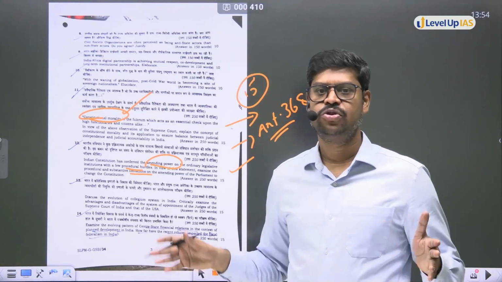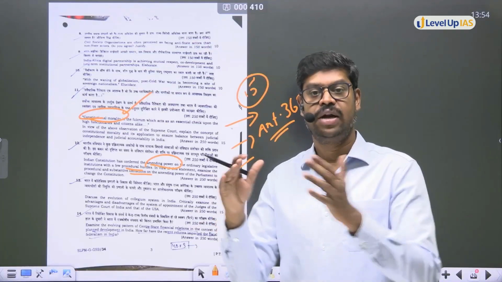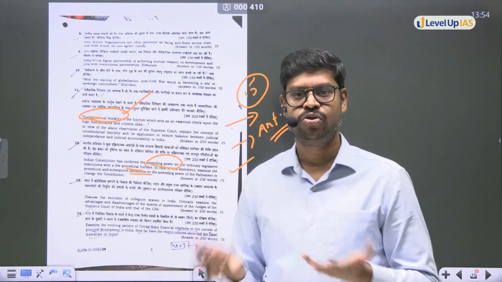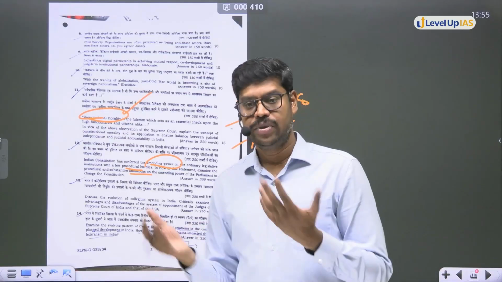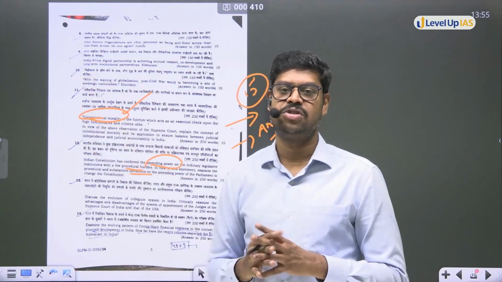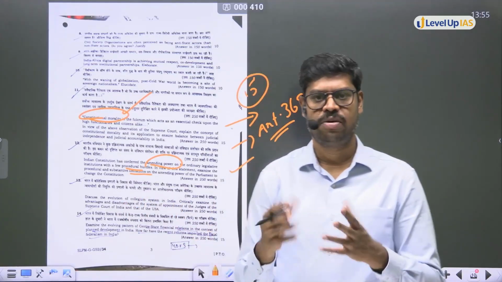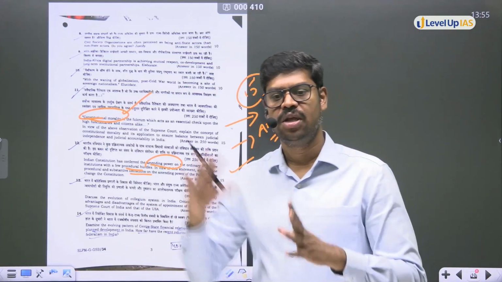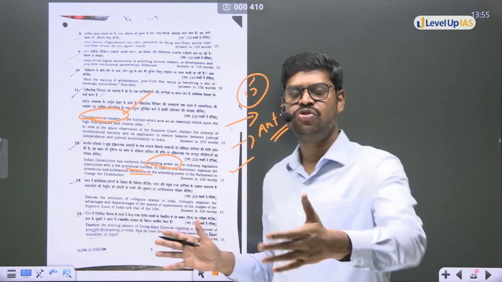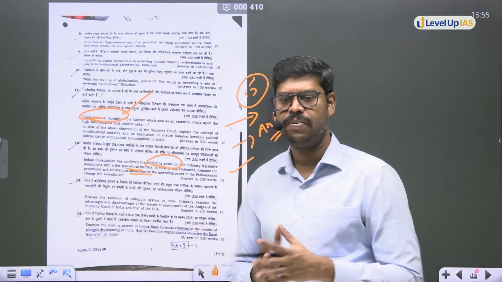So what do you mean by procedural limitations? It says that it requires a certain type of majority, a special majority in certain cases. That's a procedural limitation. It requires not only special majority, it requires ratification by the state legislatures, in case the amendment is trying to make changes to some of the federal provisions in the constitution. Then it requires assent of the president. These are some of the procedural limitations that you have to bring in.